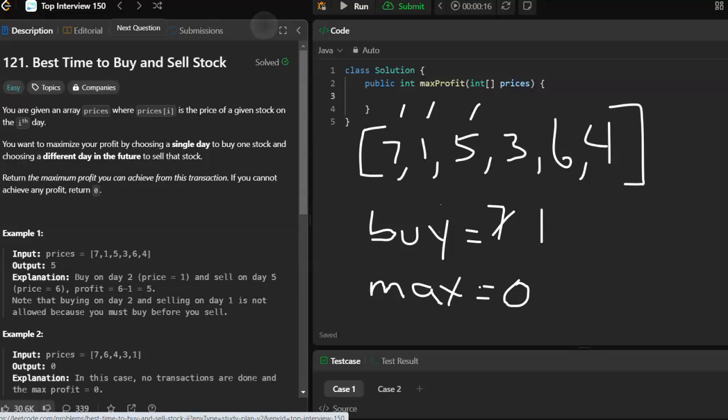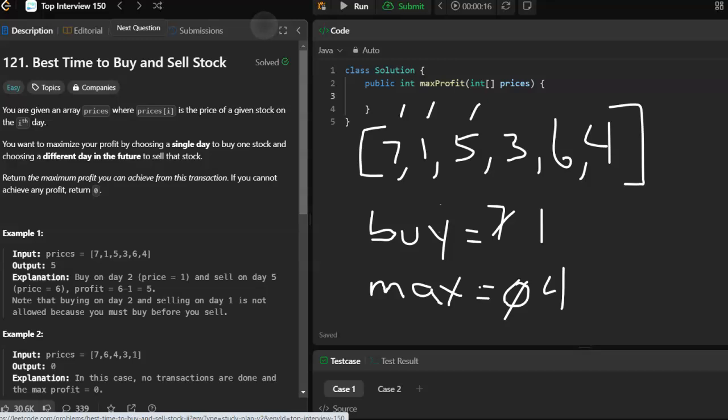It's possible you get an array like example 2, where all the numbers are descending and there is no way to make any profit. So the max profit is going to be 0, so we just initialize it to 0. But if we buy at 1 and sell at 5, then we're going to make $4, minus commissions and whatever.